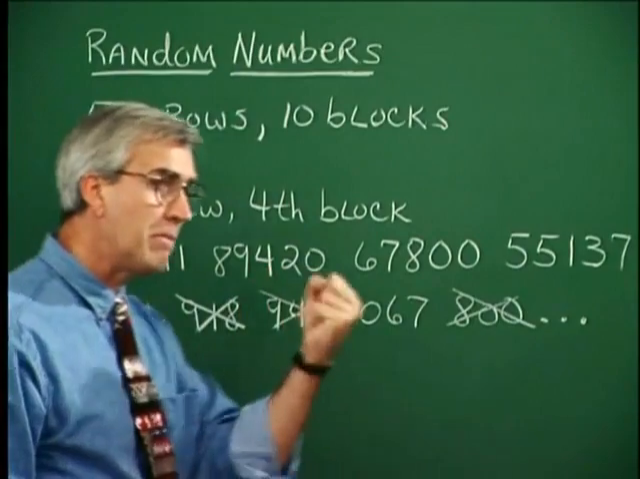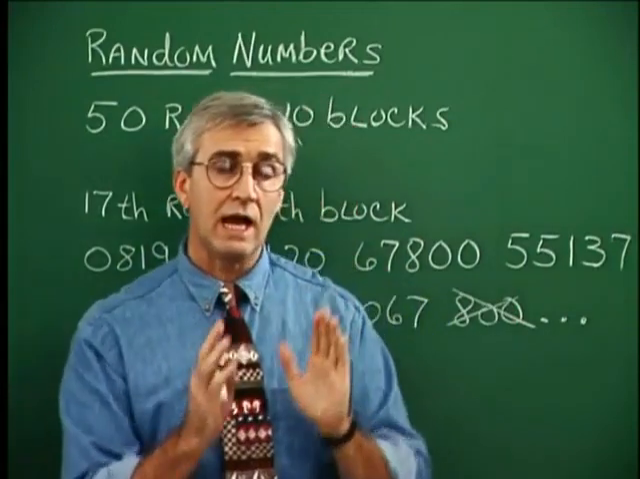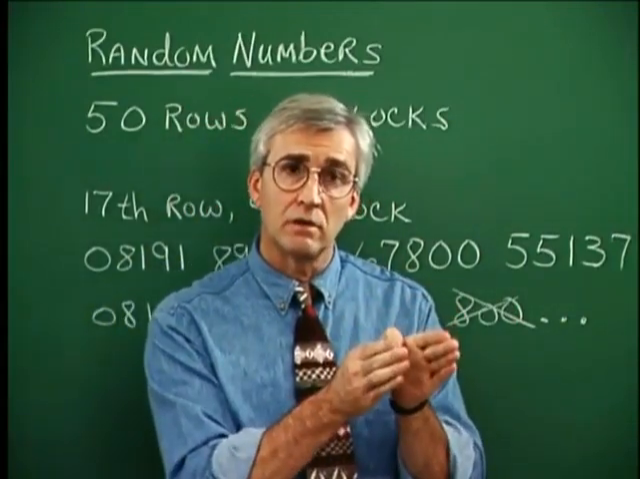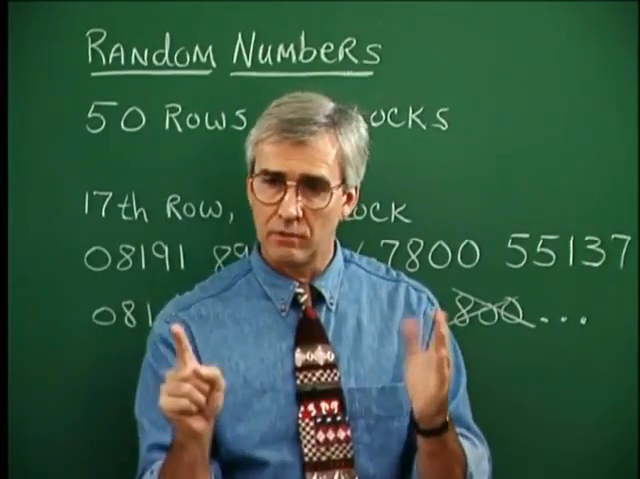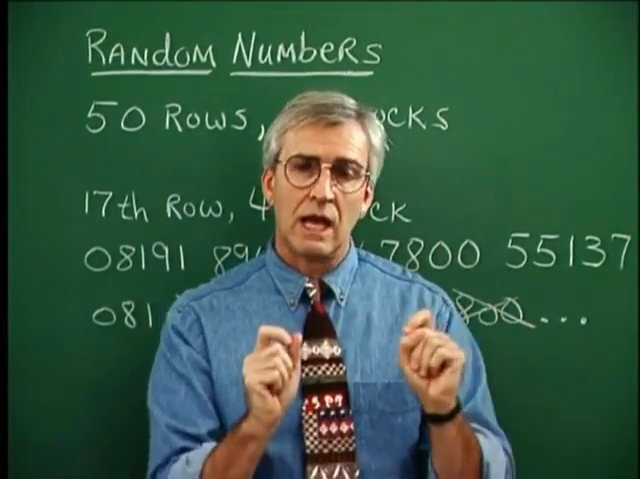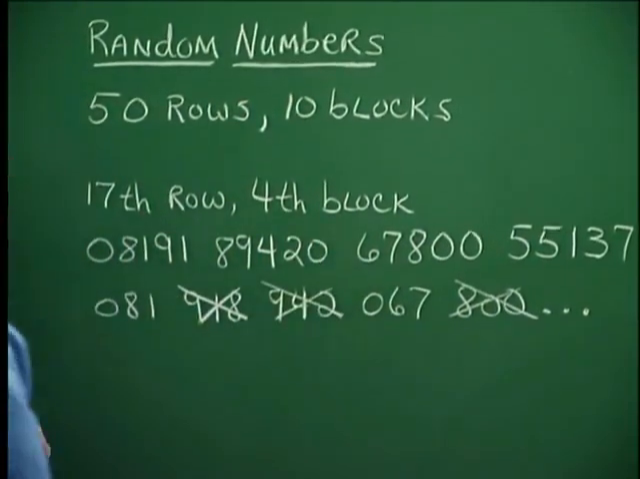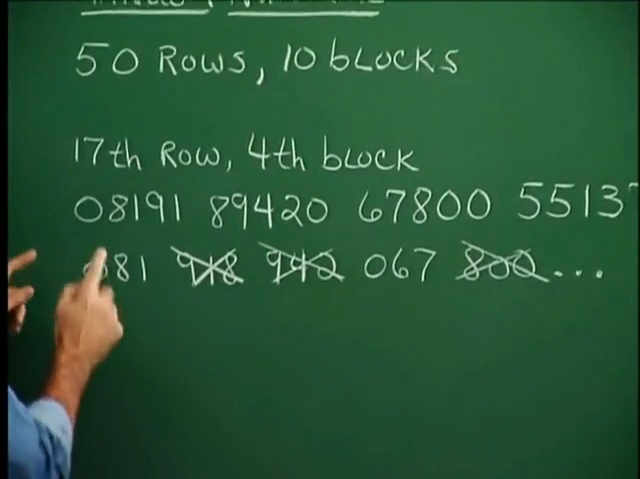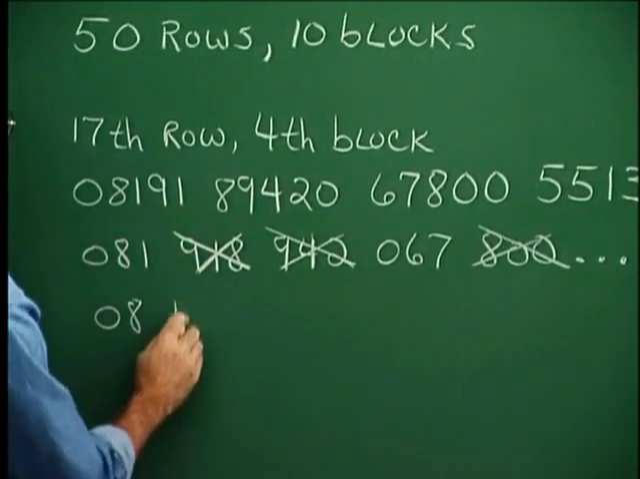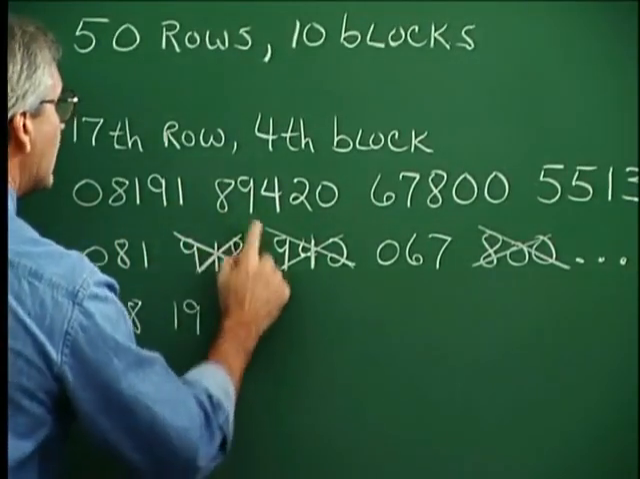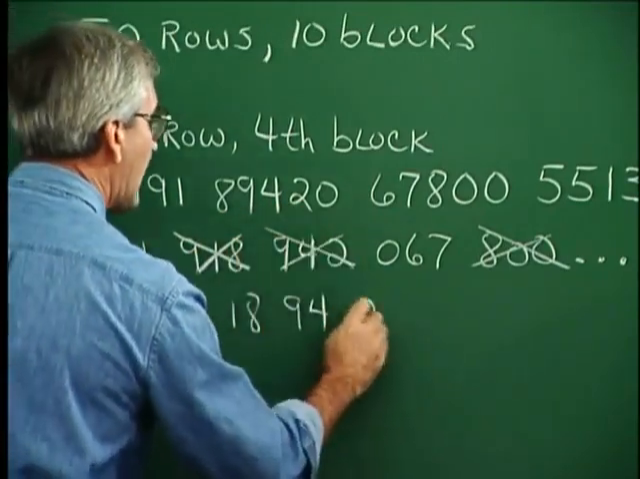Now, if we want 15 members of a class of 80, 80 has 2 digits in it. So we are assigning a number to every member of that class of 80. So we're assigning numbers 1 through 80. Those numbers are associated with names of people. And so what we would do with our random number generator, if we were starting with the 17th row, 4th block, then we would presumably write these in groups of 2 digits. So it would be 08, and then 19, and then 18, and then 94, and then 20, and so on.